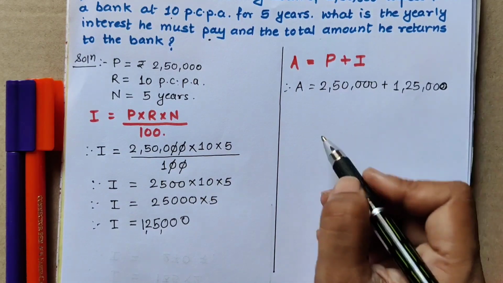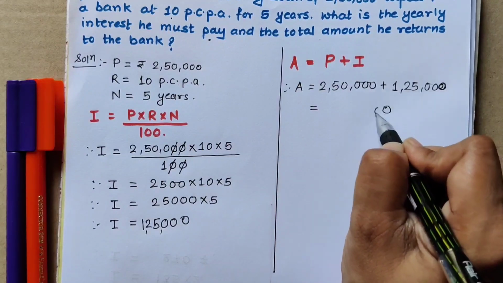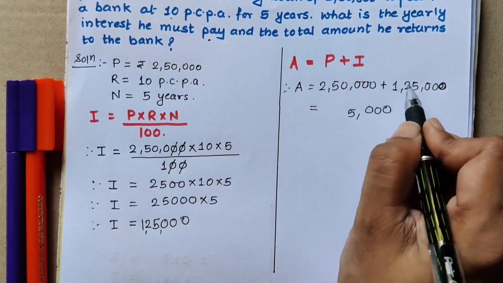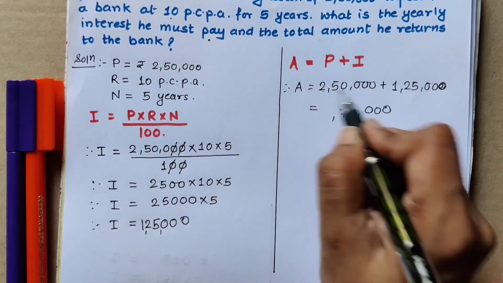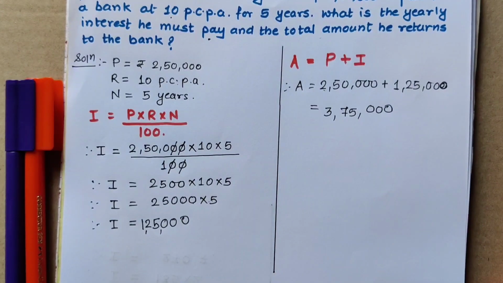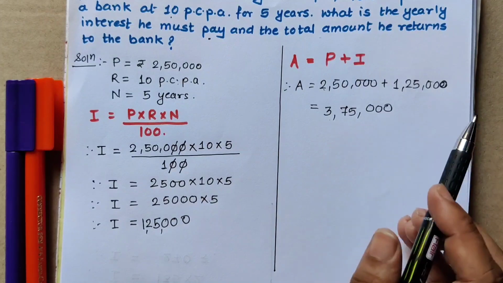One more zero I have to put. Now add: 3 zeros, 5 plus 0 is 5, 5 plus 2 is 7 and 2 plus 1 is 3. So in this way the amount he has got is 3,75,000 rupees.